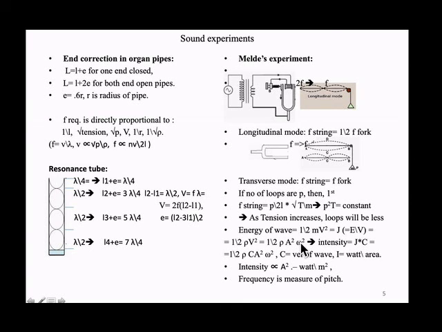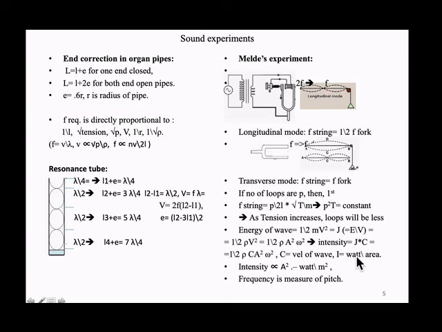So the energy density is half rho a square omega square. The intensity is energy density into velocity of wave, so half rho c a square omega square. This v is the particle velocity, the vertical velocity, and this c is the wave velocity. I is intensity, the energy per second per area.